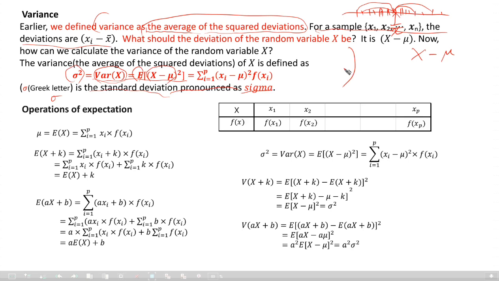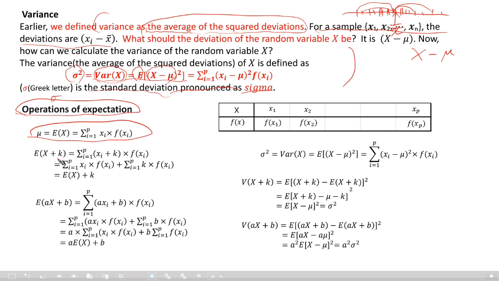Compare this with the case for samples. Samples means observed values. So I think it is not a big deal; you may understand that. Now operations of expectation. The mean is mu, E of x is the sum of xi times f of xi. This is like a definition.